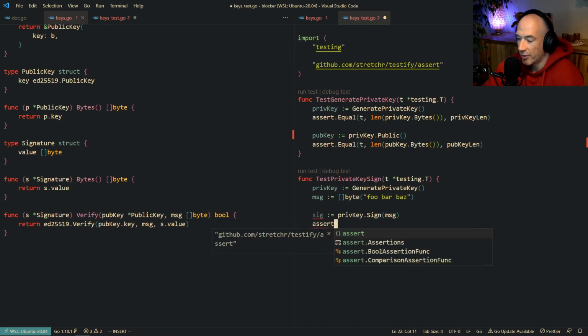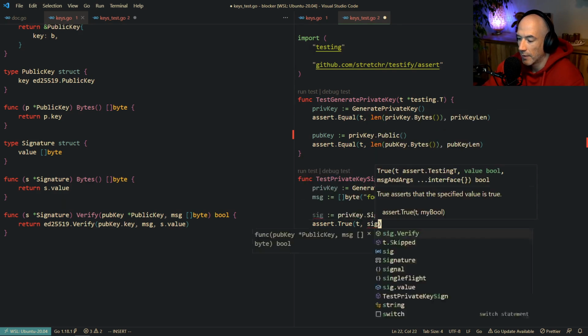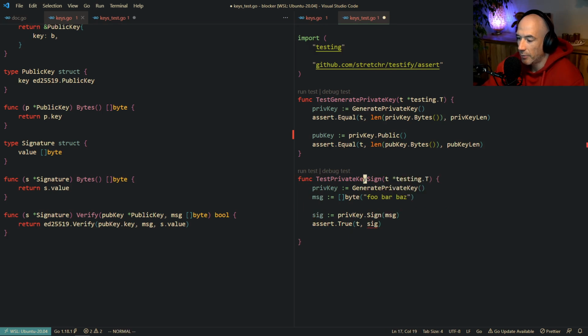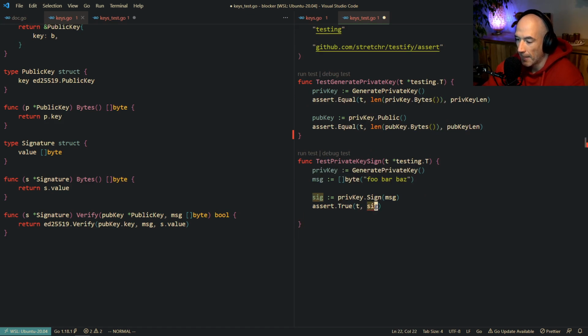So we could say assert true T, actually wait. Yeah, it's fine. I think this equal should be reverted, to be honest, but hey, this is what it is.